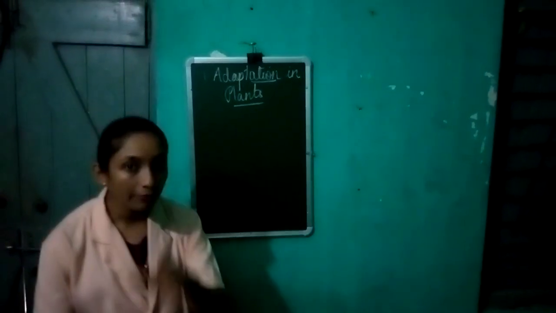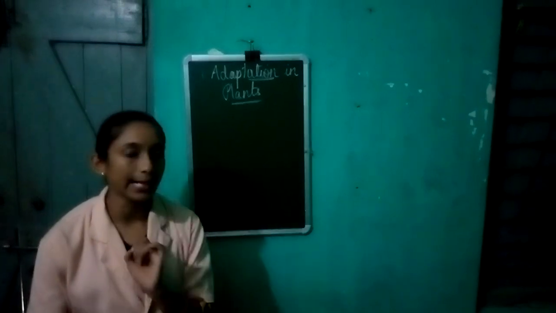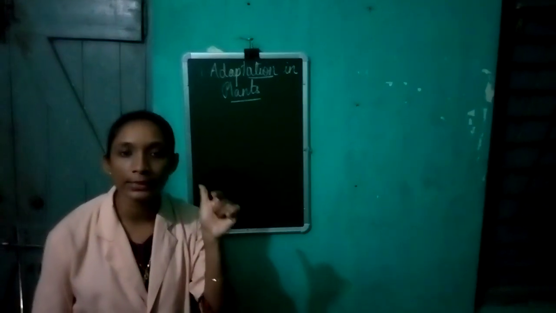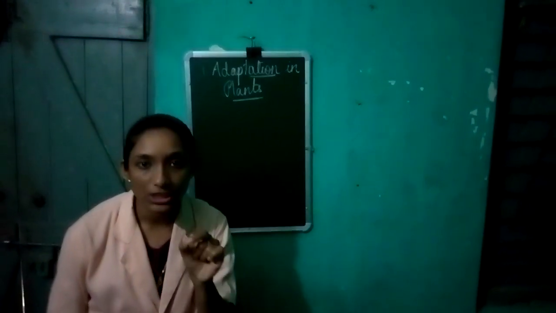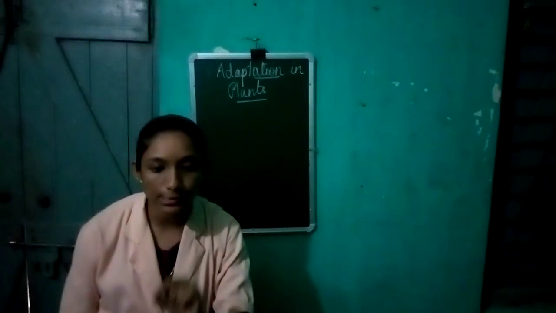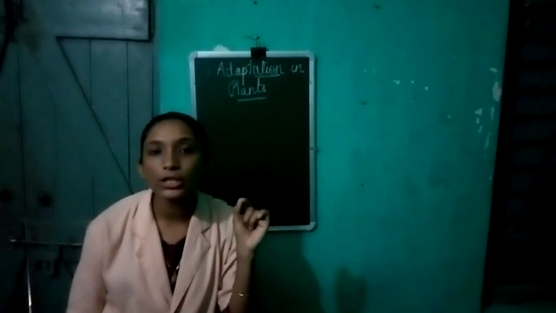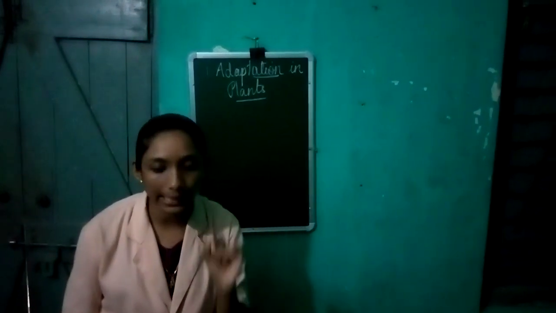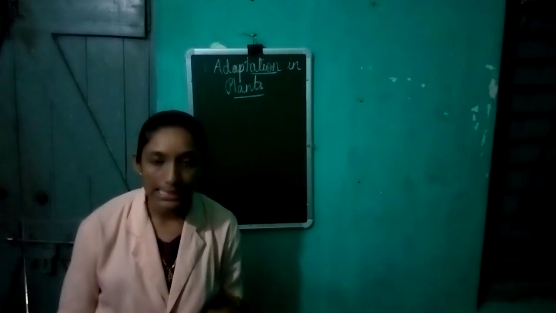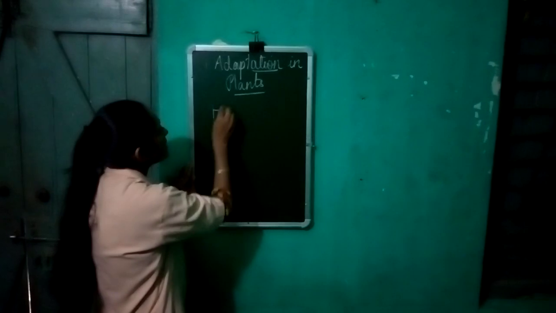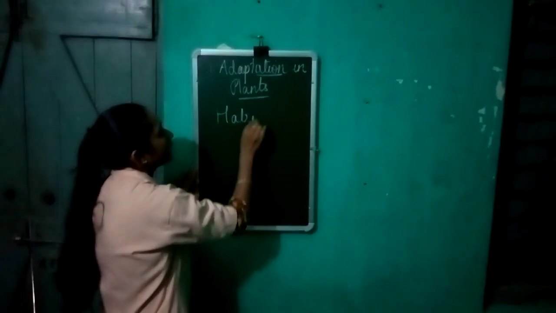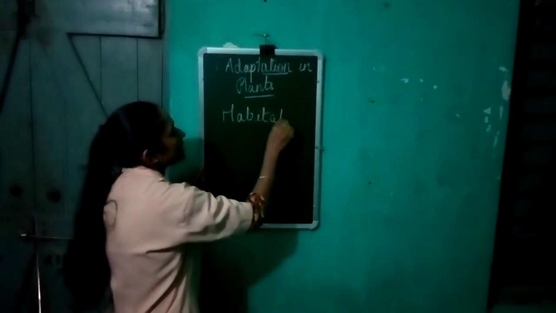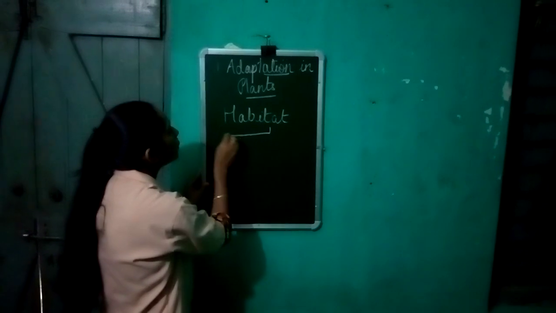Clear? Now, I have told you about the habitat. I told in the definition that adaptations are special features that allow a plant to live in a particular area, place or habitat. Now, on the basis of the habitat, the plants are classified into two groups.